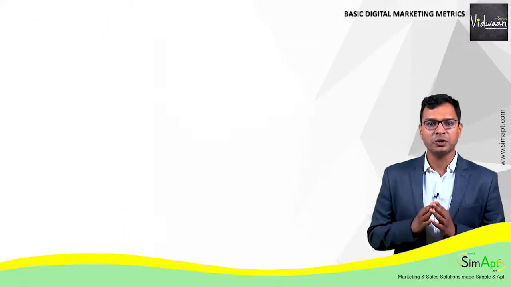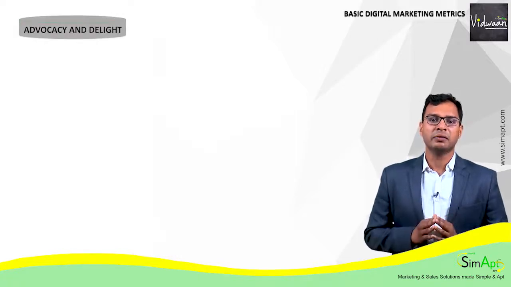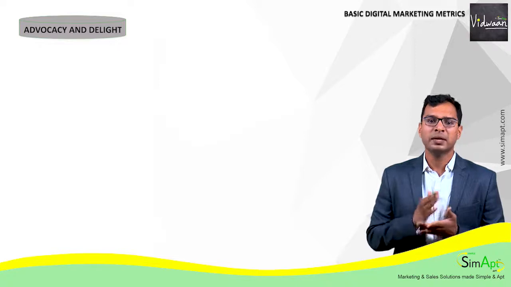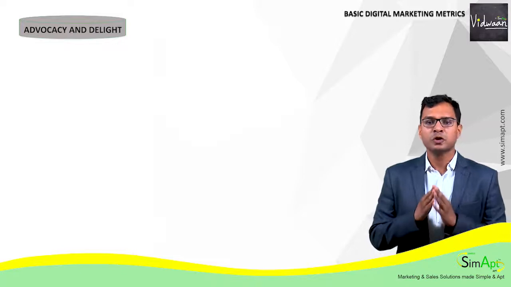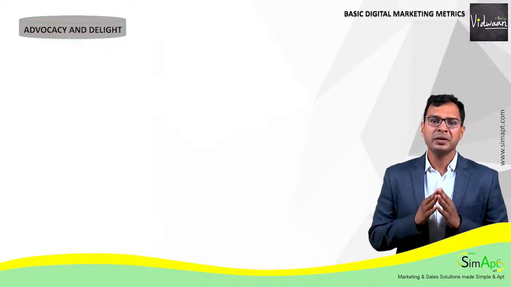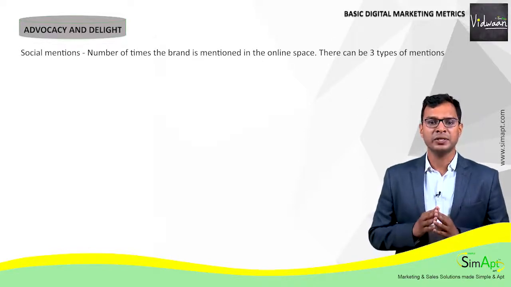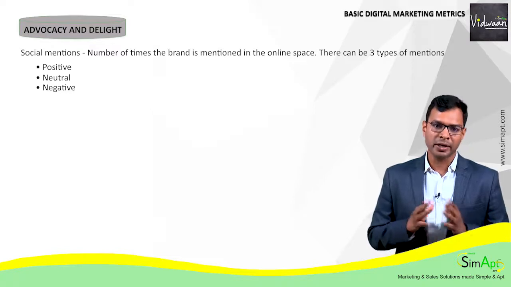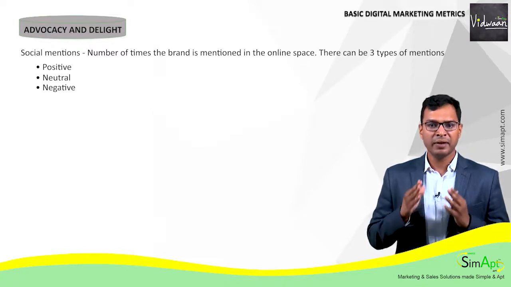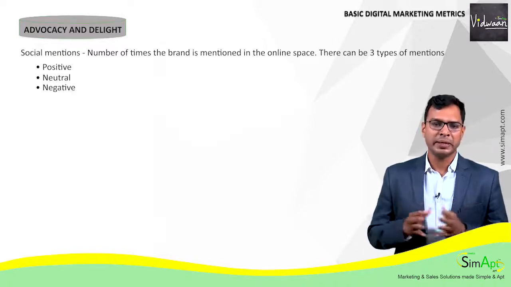The next stage of the consumer funnel is to do with customer delight and brand advocacy. In the digital world, there are specific metrics to map customer delight and brand advocacy, which is a part of earned media. The first one is social mentions. It measures the number of times the brand is mentioned in the online space. There can be three types of mentions in online space, namely positive, neutral, and negative. Hence, the question is, do we add up all the comments to arrive at social mentions, giving negative scores to negative comments, or do we treat positive and negative comments separately?